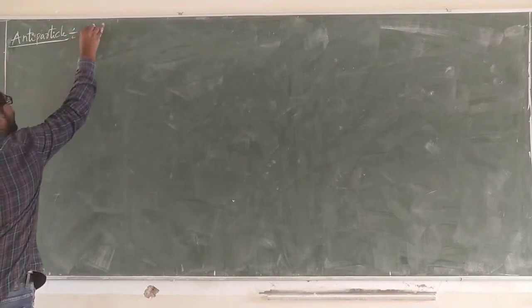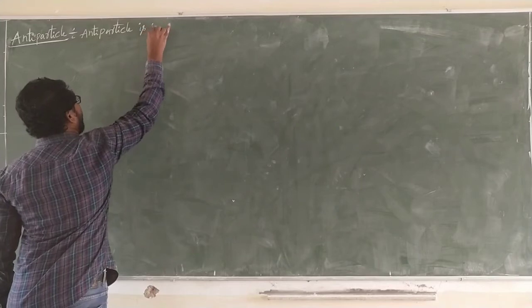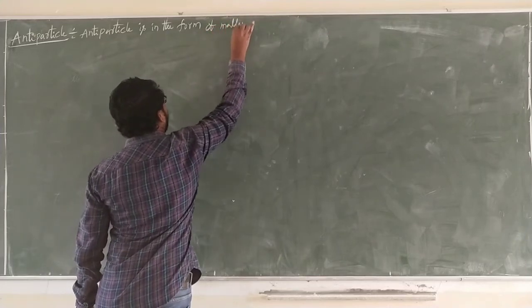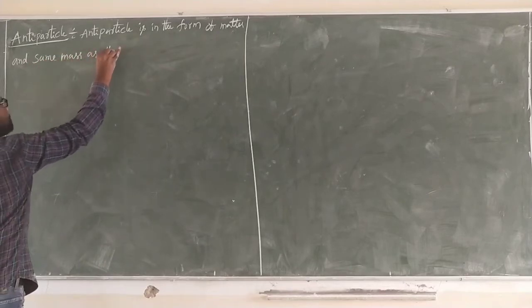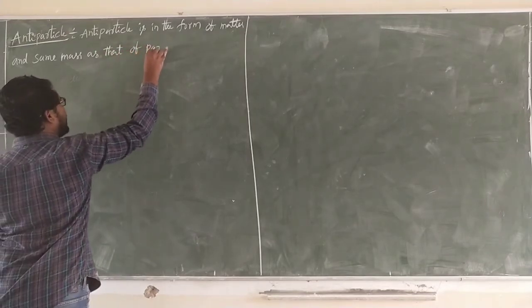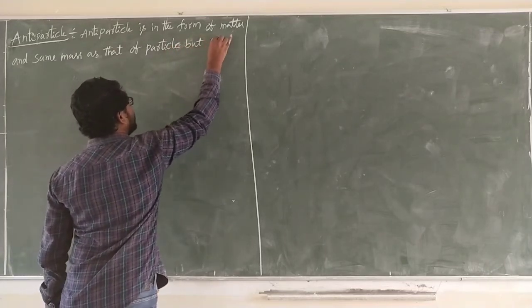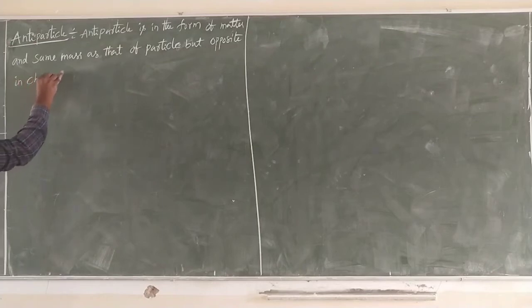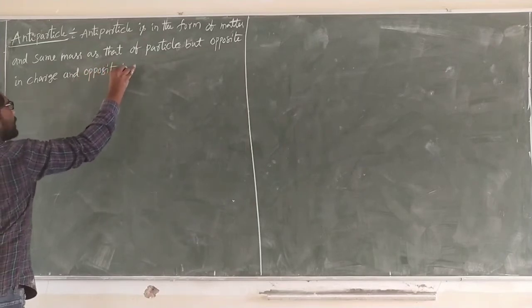An antiparticle is in the form of matter with the same mass as that of the particle, but opposite in charge and opposite in spin orientation.